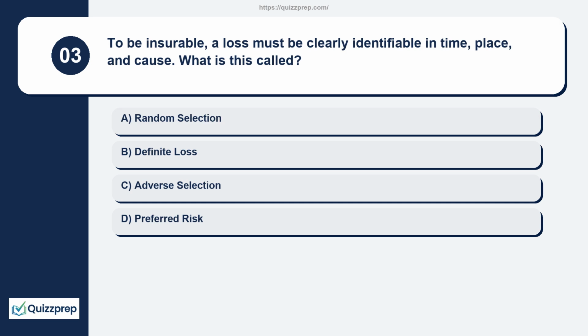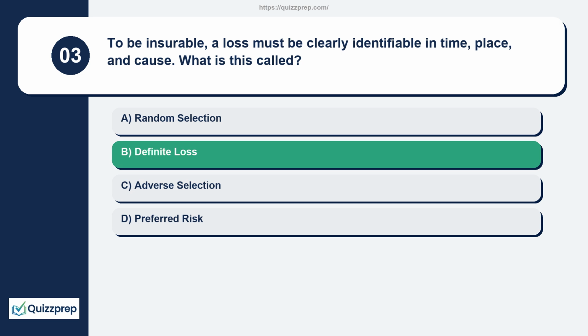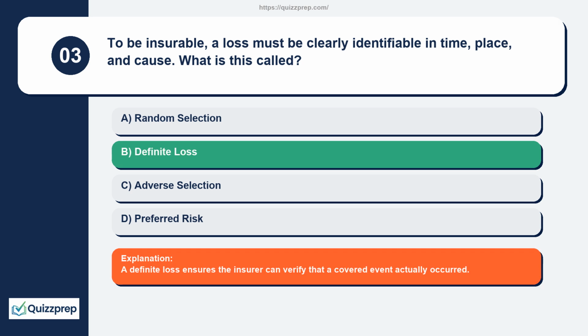Question 3. To be insurable, a loss must be clearly identifiable in time, place, and cause. What is this called? Random selection, definite loss, adverse selection, preferred risk. A definite loss ensures the insurer can verify that a covered event actually occurred.